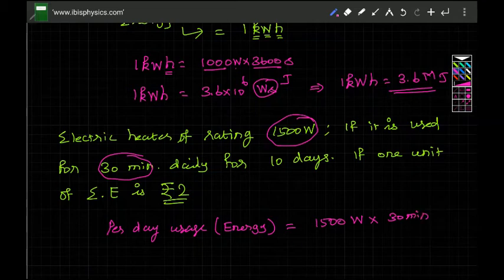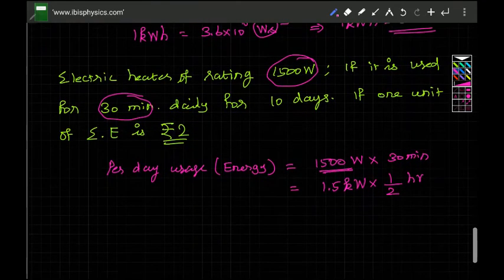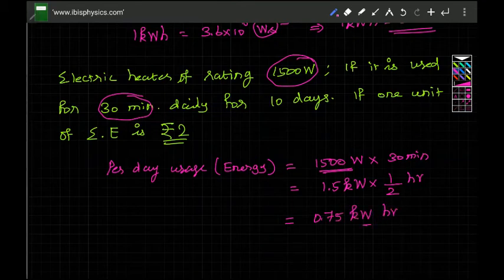So 1.5 kilowatt into half an hour is 0.75 kilowatt hour. So per day you are using up 0.75 kilowatt hour, or you can say 0.75 electrical units.